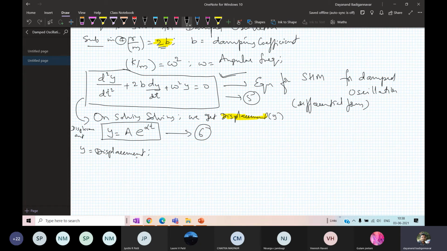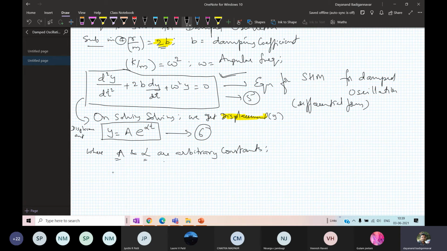Now here I have introduced a new term. What is that term? A new constant, where a and alpha are nothing but some arbitrary constants.